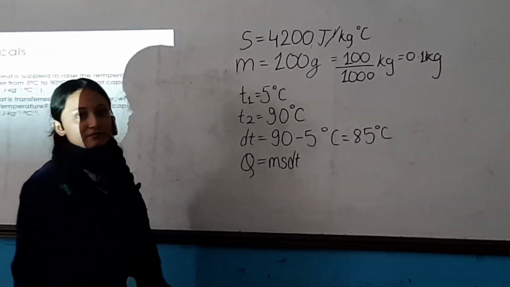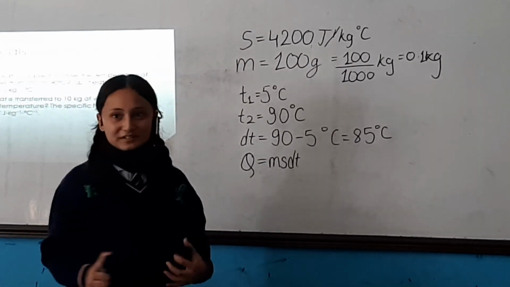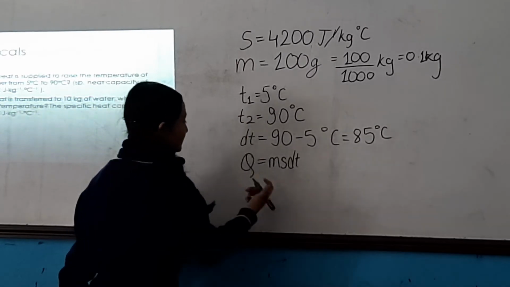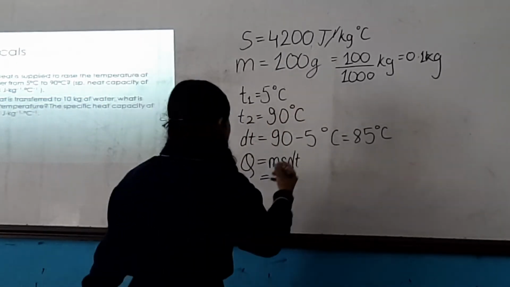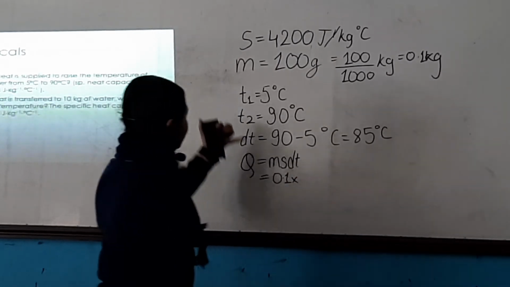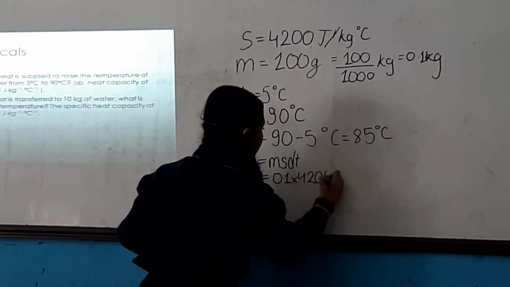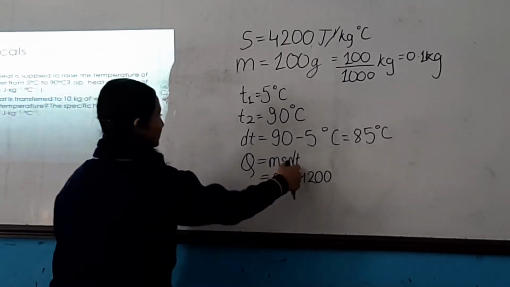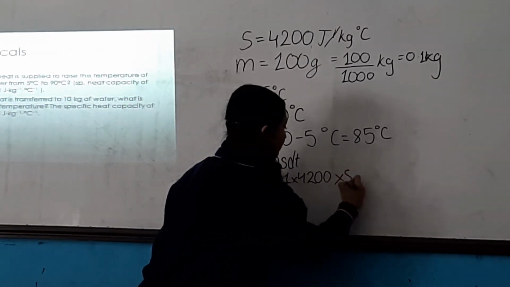As you said, the equation is Q equals m s dT. Q is the amount of heat of the body. M is the mass, which is 0.1 kg. We have s as 4200. Next we have dT, which is the change in temperature, 85 degrees centigrade.